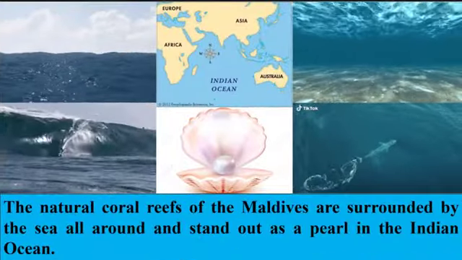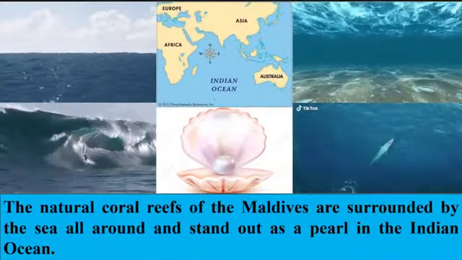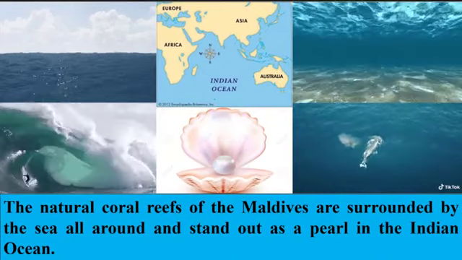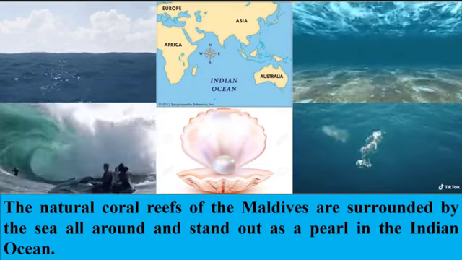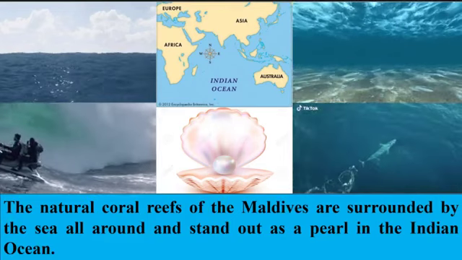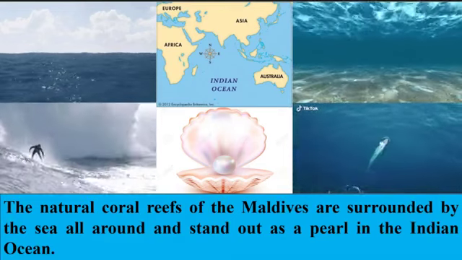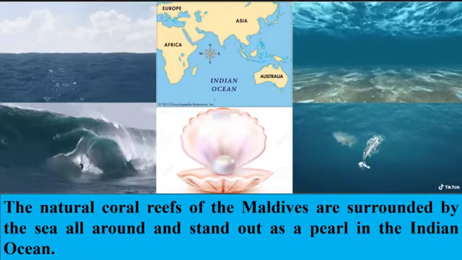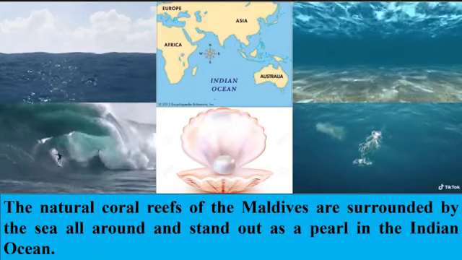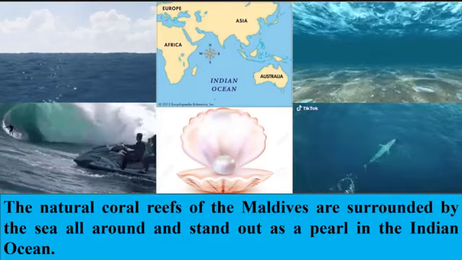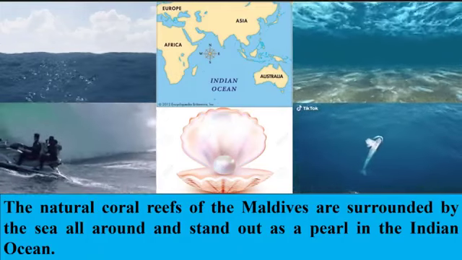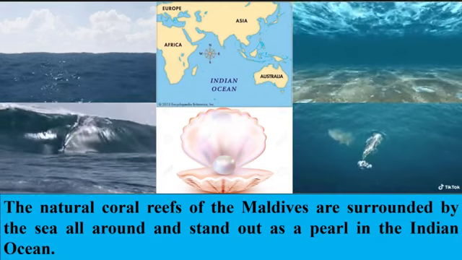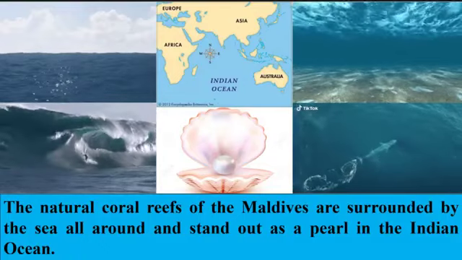The natural coral reefs of Maldives are surrounded by the sea all around and stand out as a pearl in the Indian Ocean. Natural means organic. The coral reefs of Maldives are surrounded, enclosed or circled by the sea all around and stand out as a pearl, easily noticeable in the Indian Ocean. What is the meaning of pearl? A hard object that grows in a shell.